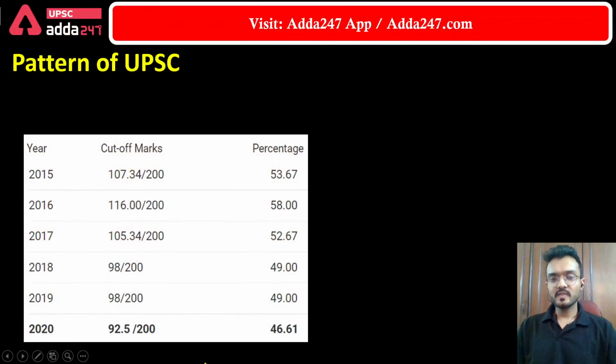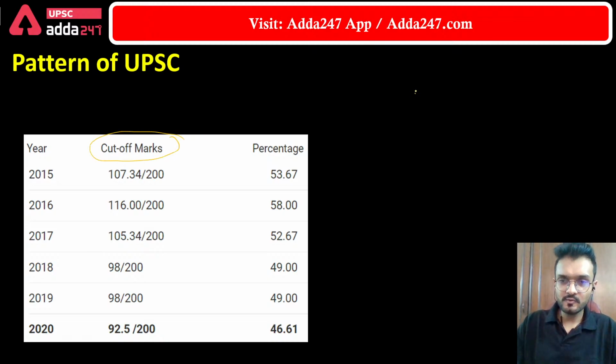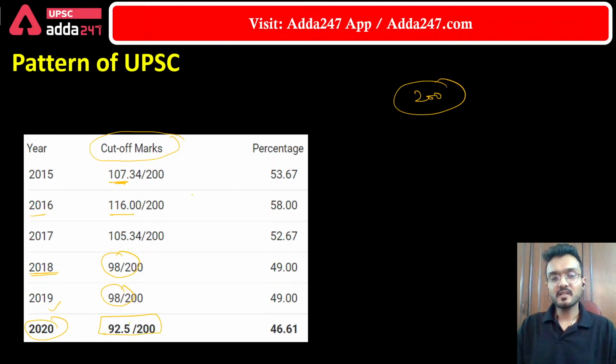But the problem with the prelims of the UPSC is that it is getting difficult day by day. If we see the cutoff marks of the preliminary out of 200, in 2015 it was 107, in 2016 it was 116, and from 2018 onwards it was just 98, then in 2019 it was just 98 again, and in 2020 it was 92.5. So if you see, the cutoff for the prelim stage is decreasing day by day.